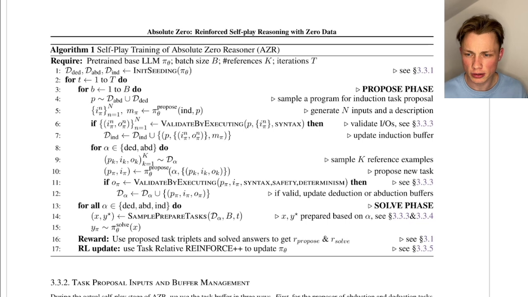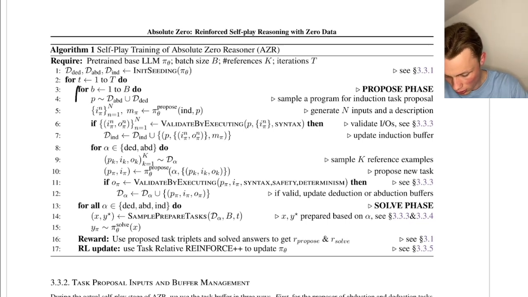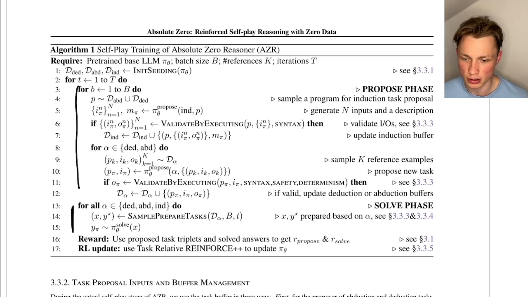First of all, we can cut this into two parts. We generate our training data, and then we test our solver on this generated task, and then we get a reward for the proposer and the solver. Okay, and we generate our tasks in the way that first we generate the induction task by sampling from the intersection between the abduction and deduction data set. We can do this because we sample a program of it.